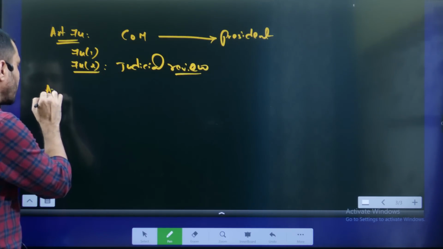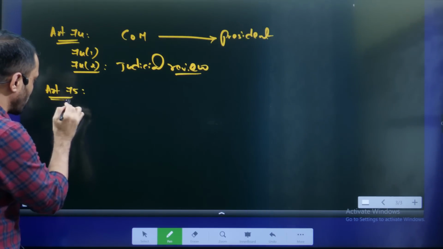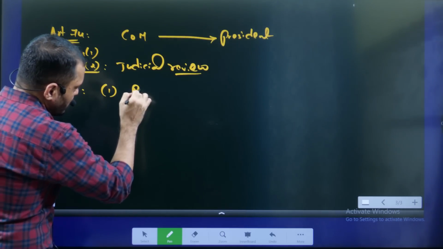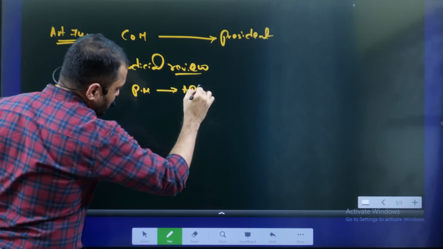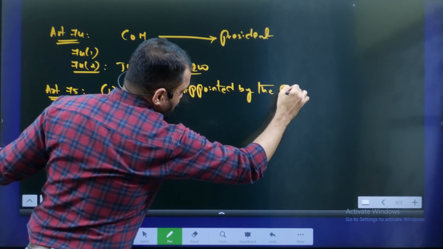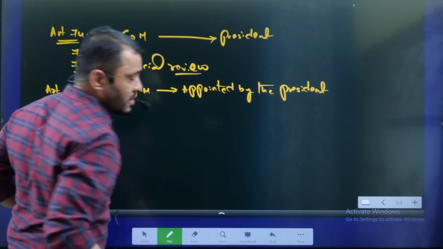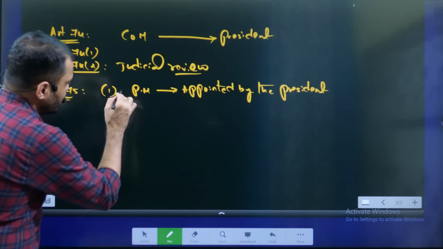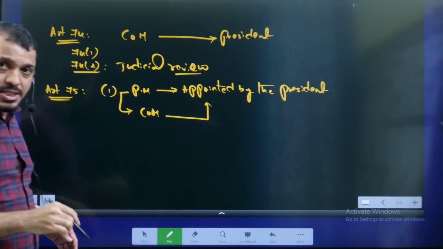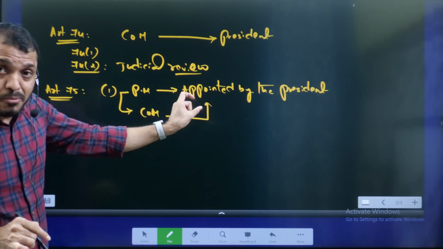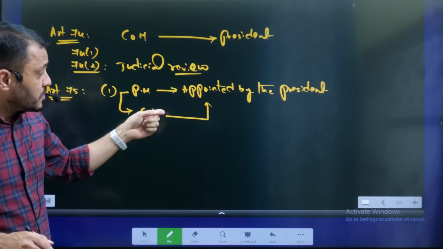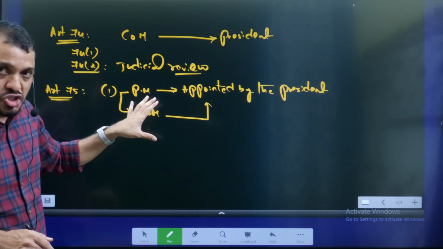Next, Article 75. This is very, very important. Now we are going to discuss this article. Article 75 Clause 1 says that the Prime Minister is appointed by the President. At the state level, the Chief Minister is appointed by the Governor. And on the advice of the Prime Minister, the Council of Ministers are appointed by the President. Here you have to understand, the Council of Ministers are appointed by the President only on the advice of the Prime Minister. The President cannot appoint whoever he likes. He does not have that kind of discretionary power.